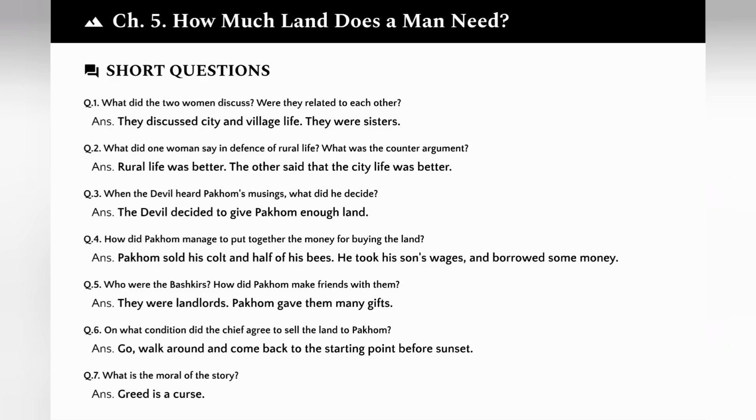Question 6. On what condition did the chief agree to sell the land to Pakhom? Go, walk around and come back to the starting point before sunset. The amount of land Pakhom could claim depended on how far he could walk in a single day and return.